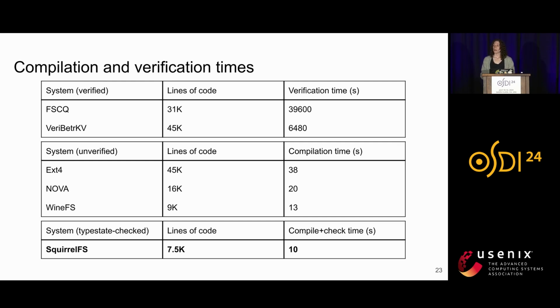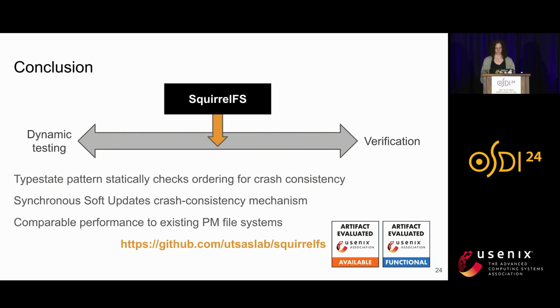When we compile SquirrelFS, we both perform its typestate checking that checks crash consistency, as well as compiling it to an executable. And we can see that this compilation time is on par with the other systems, so our additional typestate checking doesn't really add any noticeable overhead. And we can also see that our checks proceed much more quickly than a full formal verification pass does.